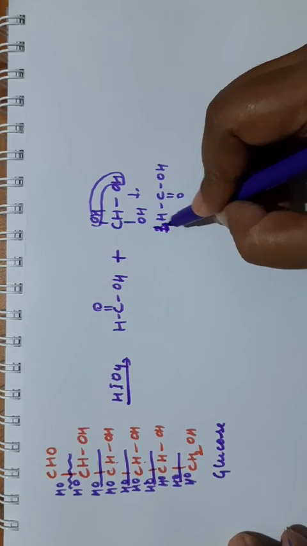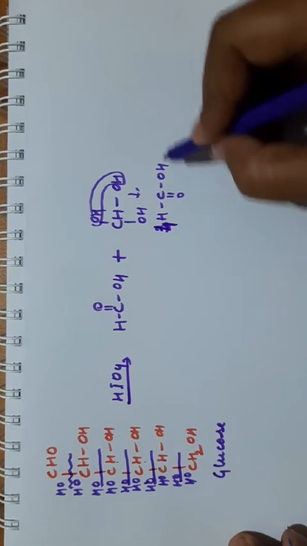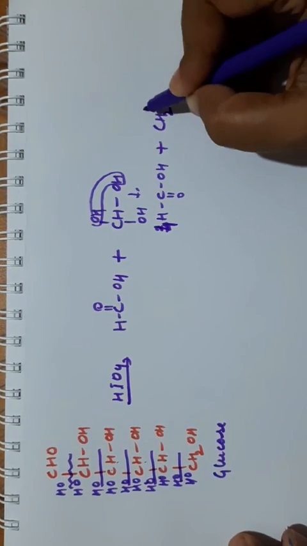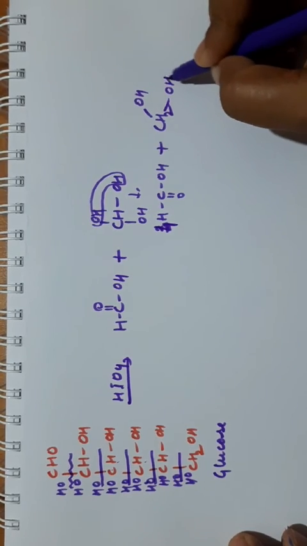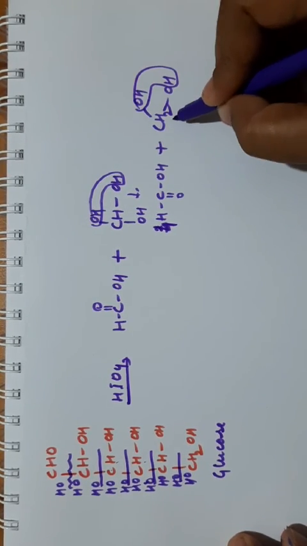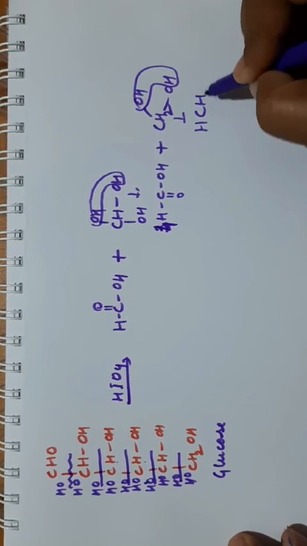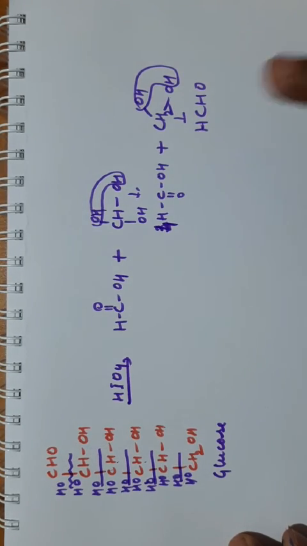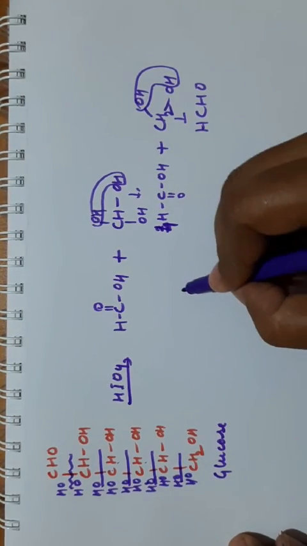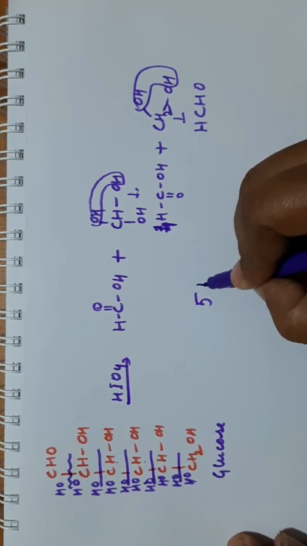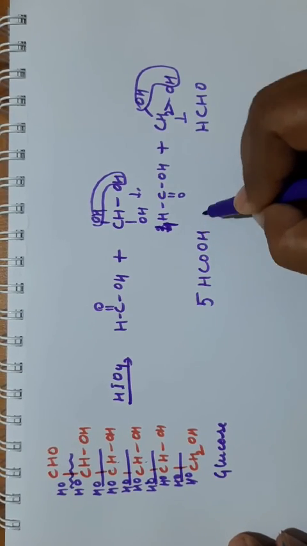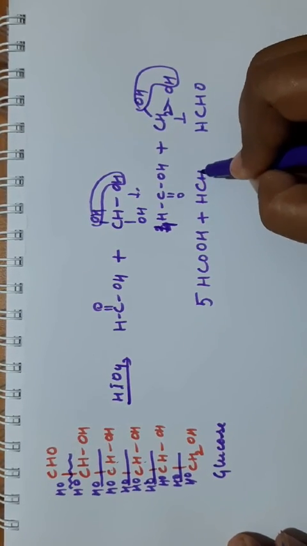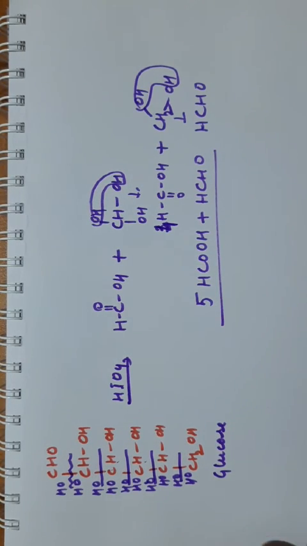Sorry, 4 like this. And the last one, that is CH2, OH and OH. From here remove one water molecule, you will get HCHO. This is formaldehyde. So what is the final product here? You are getting 5 molecules of formic acid plus 1 molecule of formaldehyde. So this is the product formed.